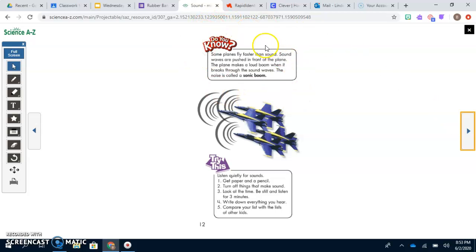Here's a Did You Know? Some planes fly faster than sound. Sound waves are pushed in front of the plane. The plane makes a loud boom when it breaks through the sound waves. This noise is called a sonic boom.